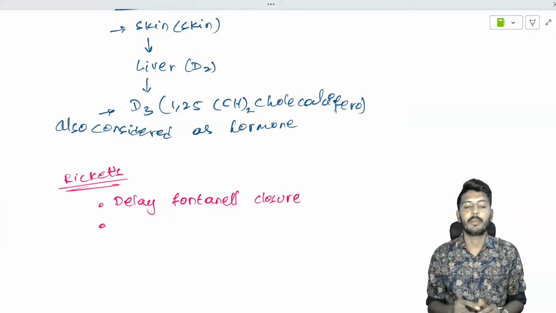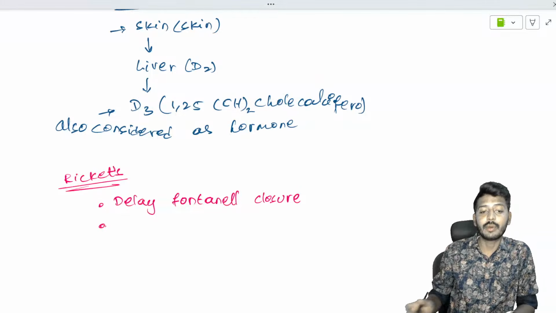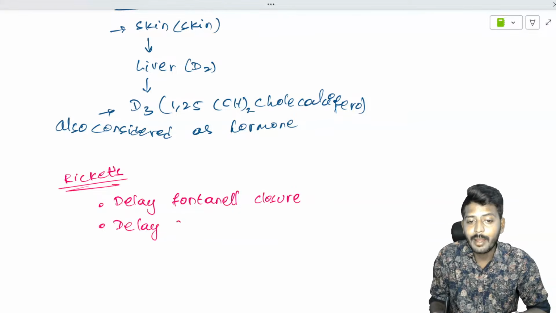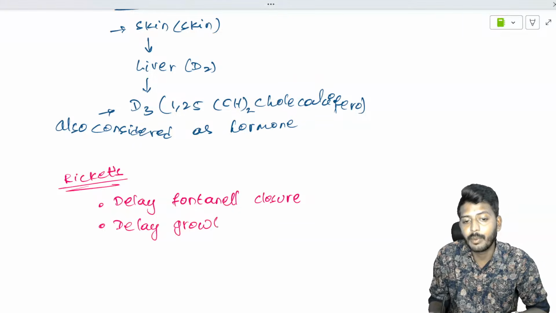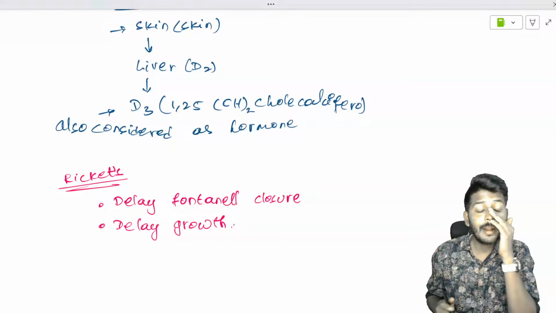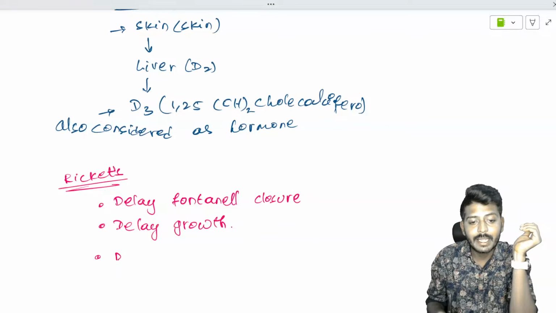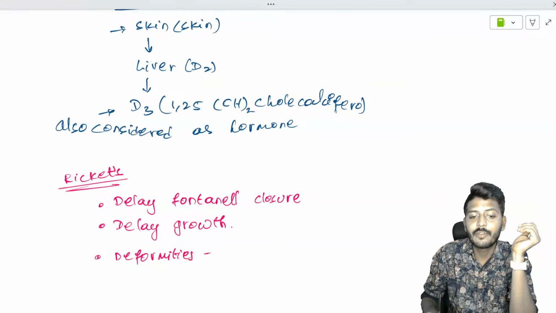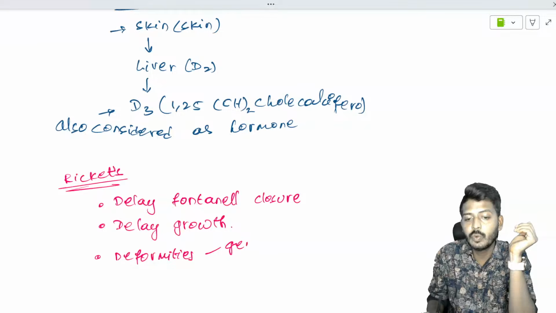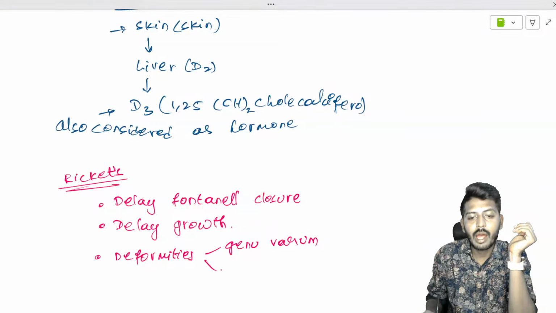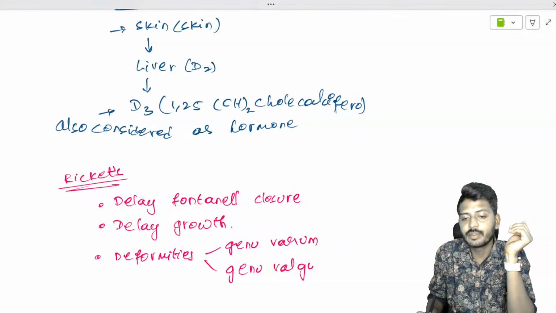And there will be one more thing. What is that one more problem? It is delay of growth. Why? Because bone development requires calcium, and calcium requires vitamin D3. Apart from delay of growth, there might be deformities, deformities of the knee joint, such as varum, or there is a possibility of valgum.